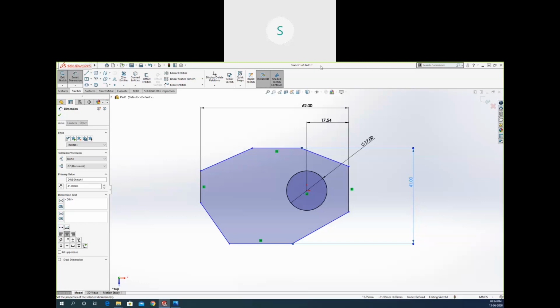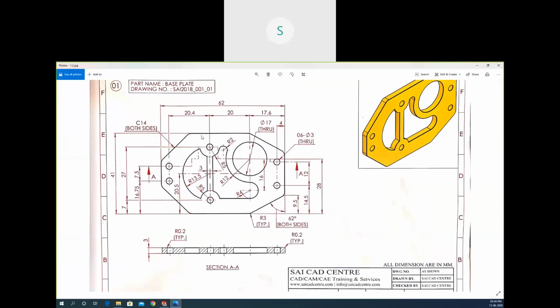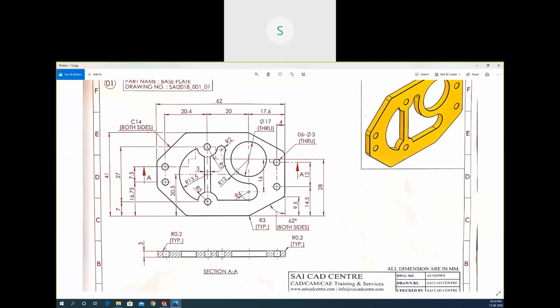If I show you this drawing, you can see here we have defined the 17.6. We have this 20 for this center location for this circle. We have 20.4 for this circle from here. Okay, so how to calculate this dimension from here to here? First, look at the drawing, read the drawing carefully, what is given.